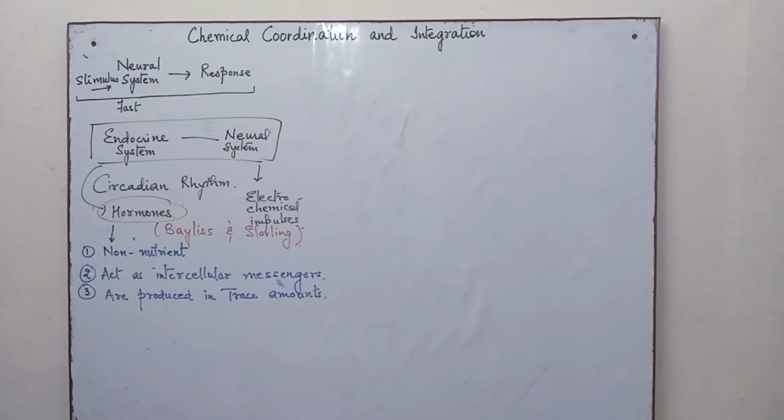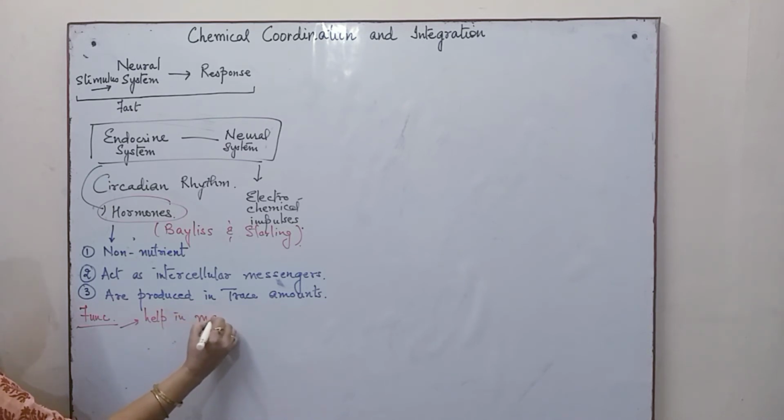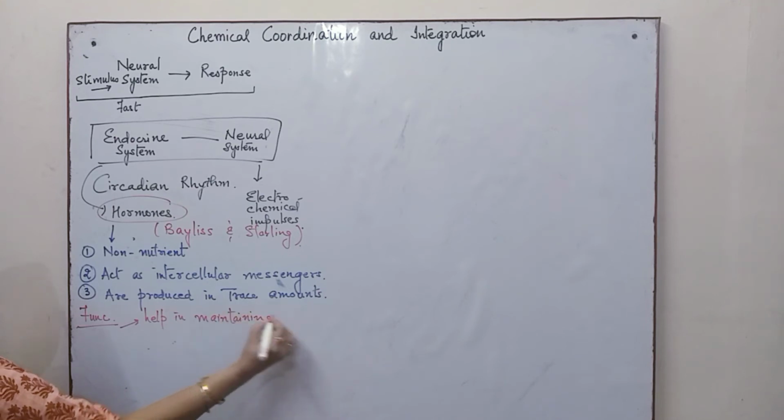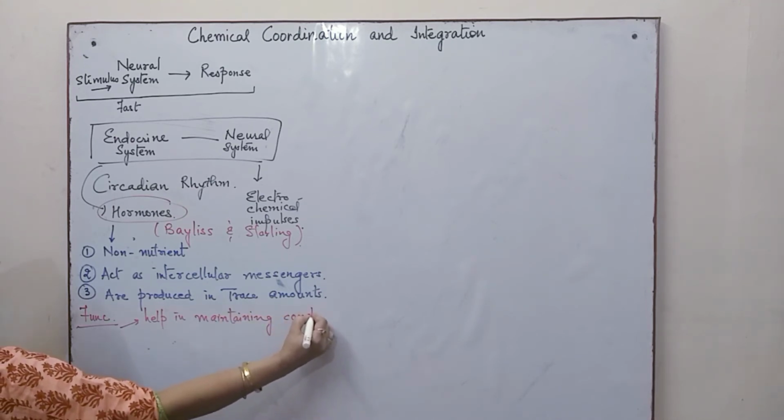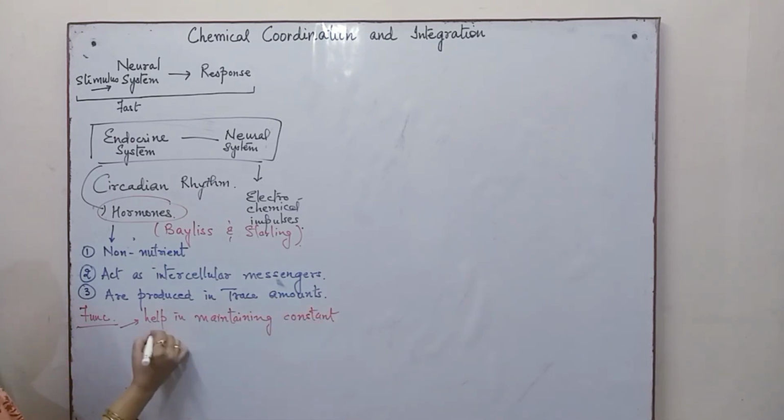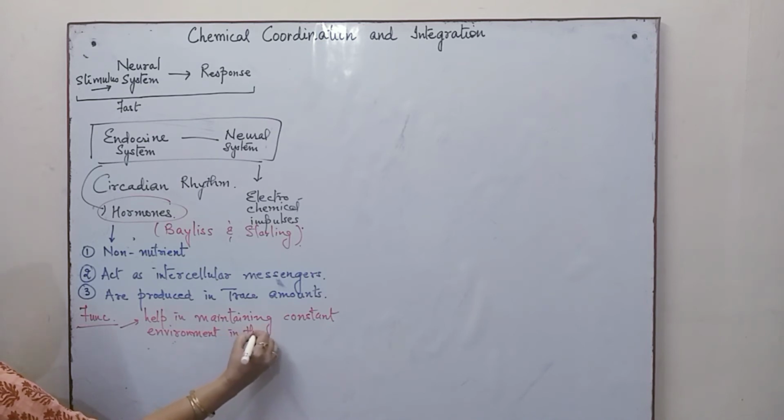If we try to understand the functions of the hormone, they help in maintaining a constant environment in the body.